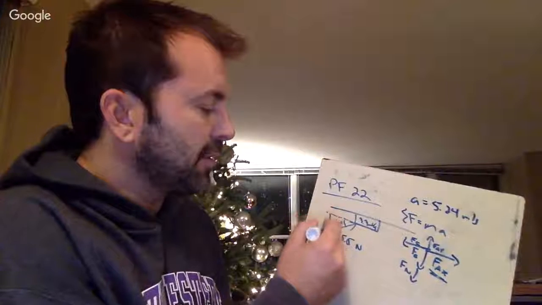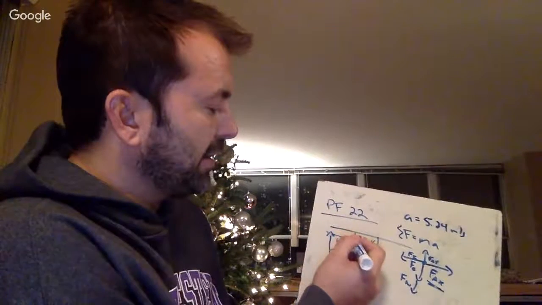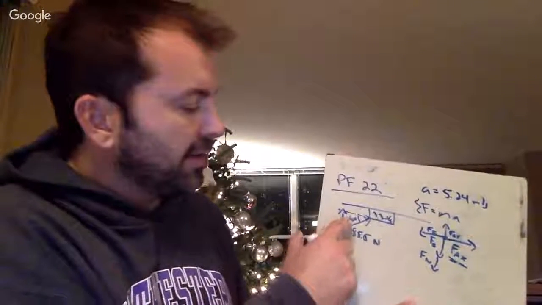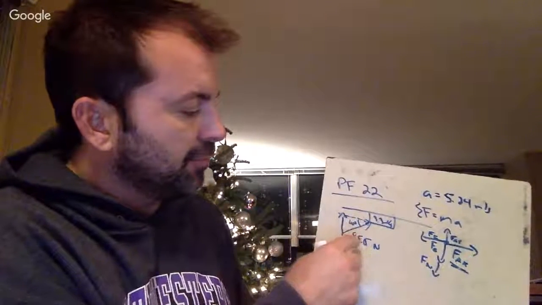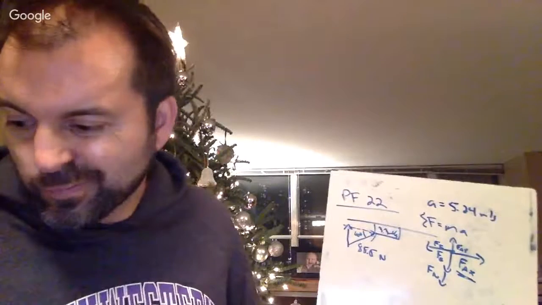So I'm going to draw my triangle here, and I'm going to find my y and my x. Give me a second here to do that calculation. I'm finding the y and the x component of the upward push. So 60.